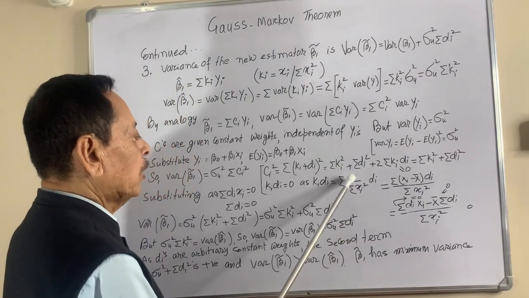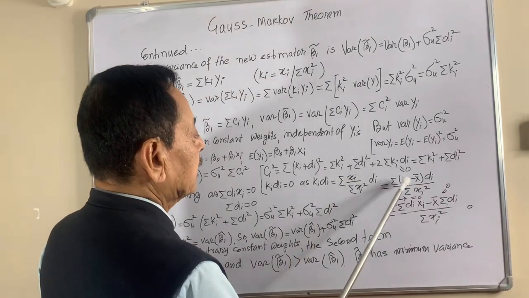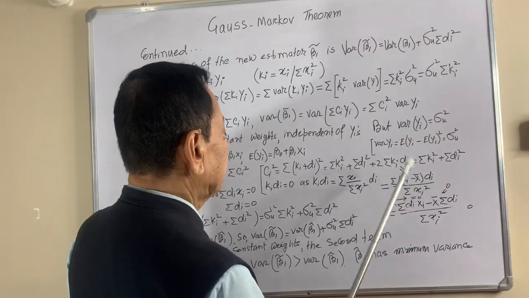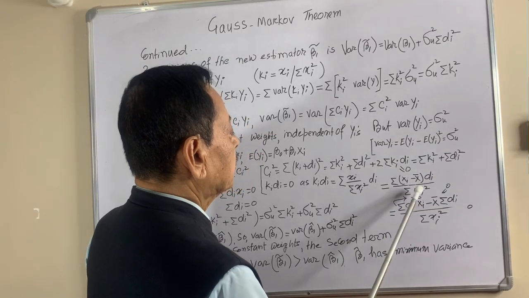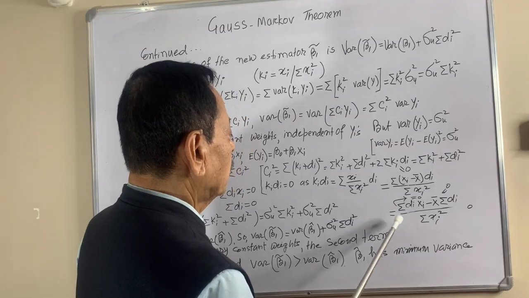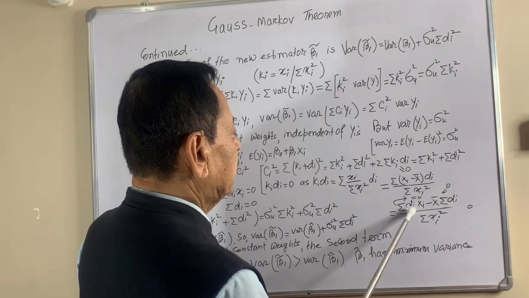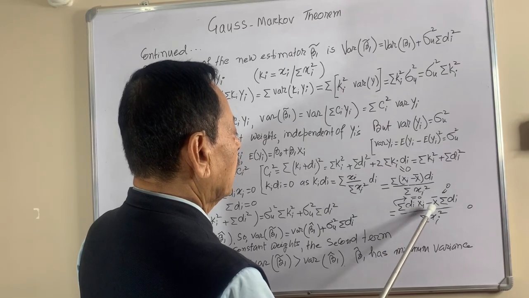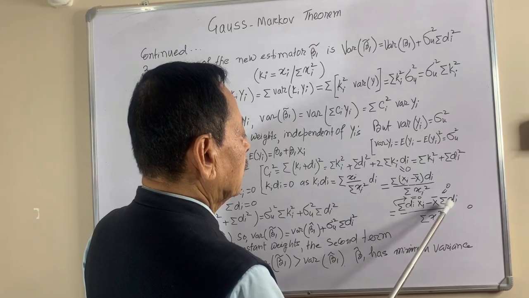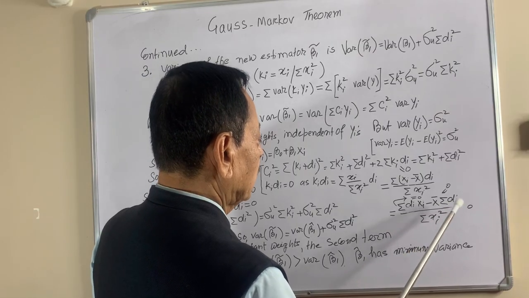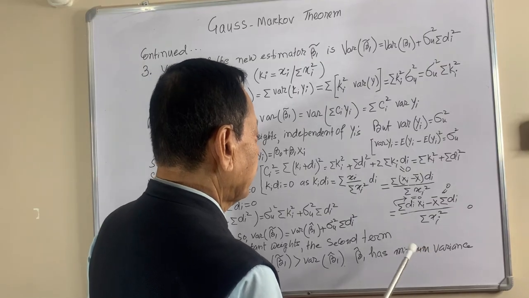Now what is this? Small x is xi minus x bar, that is the mean deviated x, into di divided by the sum of xi square. So this is equal to the summation of di xi minus x bar times the sum of di, divided by the summation of xi square.